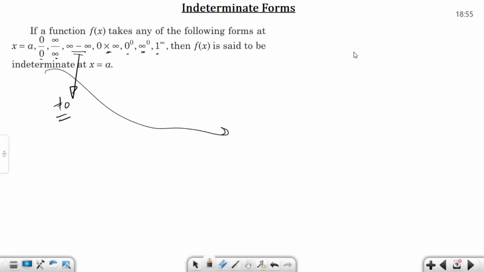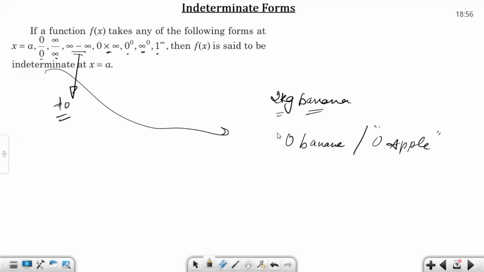These are forms which we cannot quantify specifically. Like when I say 2 kilo banana, we are quantifying the amount of 2 kilo banana. But when I say 0 banana and 0 apple, these are very theoretical concepts. They do not exist. They are not tangible, right?